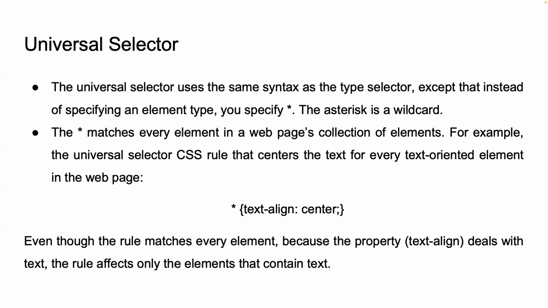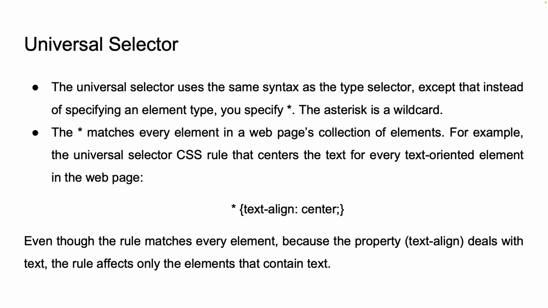The syntax for the universal selector is similar to that of the type selector, but instead of specifying a specific element type, you use an asterisk, for example, asterisk text-align center. This CSS rule tells the browser to center align the text for every text-oriented element on the web page. Although the selector matches every element, the text-align property only affects elements that contain text, such as paragraphs, headings,